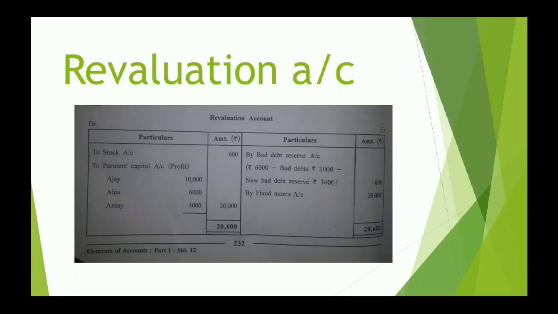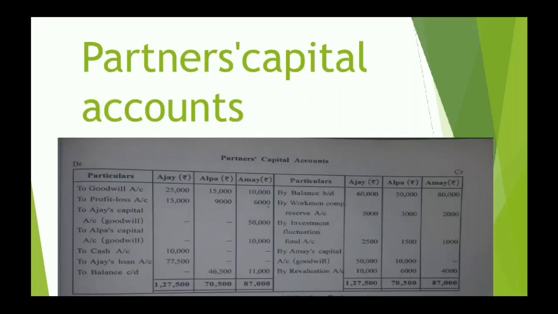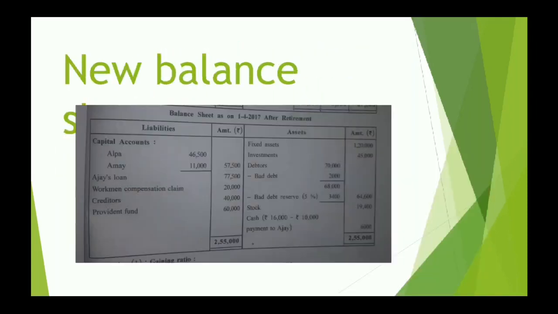So fixed assets will be recorded at a new value in the new balance sheet. You can see here, this is your new balance sheet. Fixed assets 1,20,000. 1 lakh plus 20,000. The second effect of your adjustment.